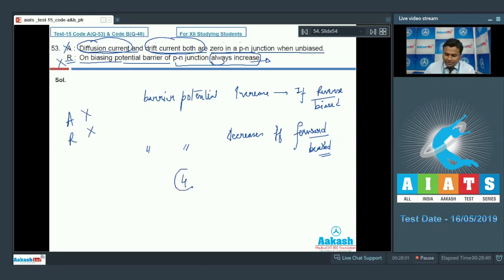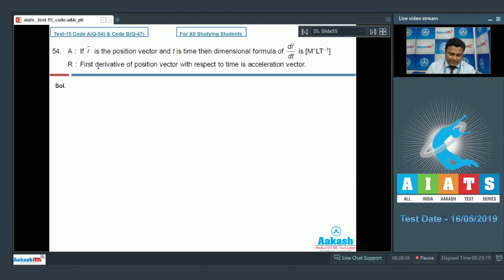We can go with option number 4. Now move on to the next, that is 54 number. So here is question number 54 everyone. Assertion: if vector r is position vector and t is time, then the dimension formula of dr by dt is LT minus 1. Dr, small change in position, dt, small time interval. So dr will have dimension formula L, dt will have dimension formula T. So their dimensional formula will be LT minus 1. Absolutely true. Assertion is true.